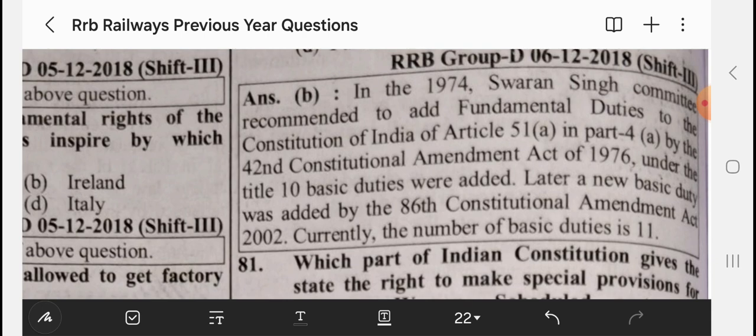Currently, the number of fundamental duties is 11. So there are two amendments with respect to fundamental duties: the 42nd Constitutional Amendment Act 1976 and the 86th Constitutional Amendment Act 2002.